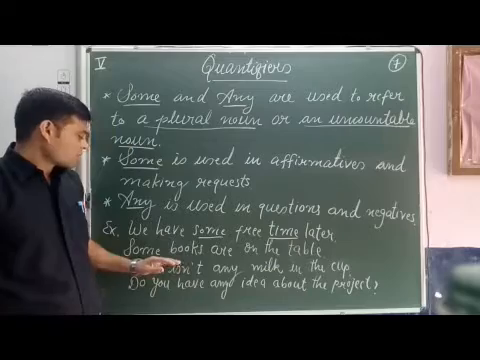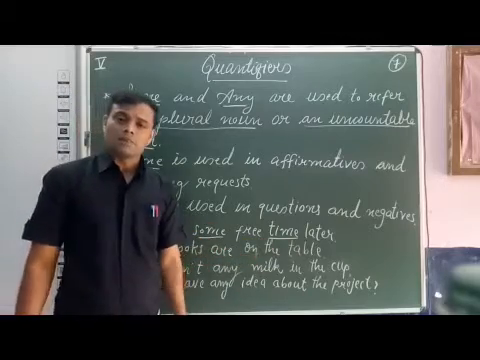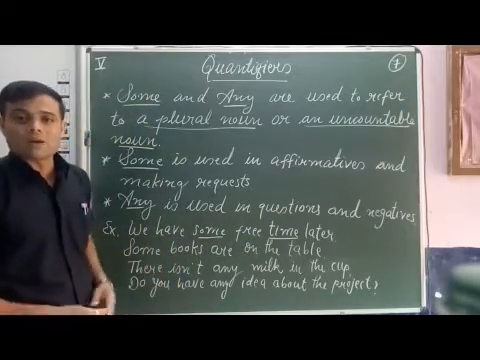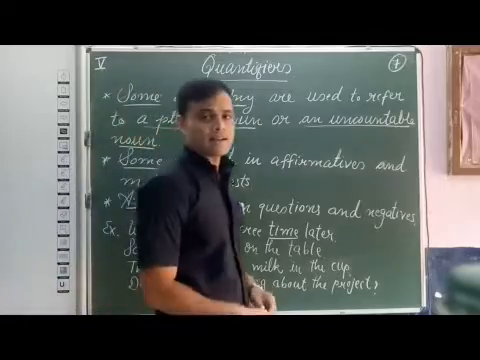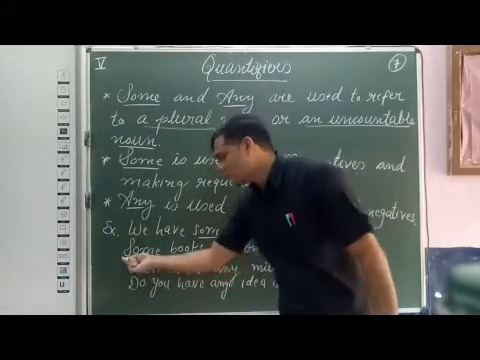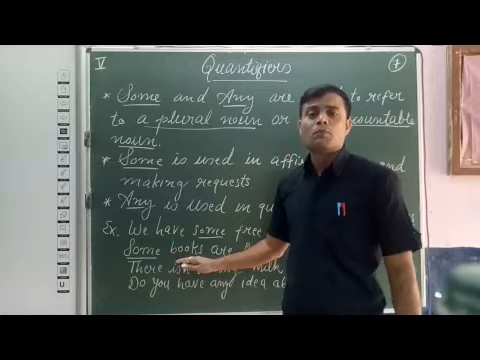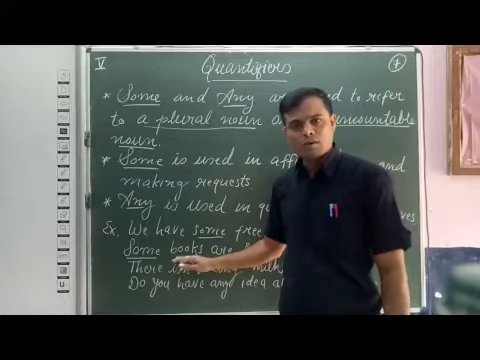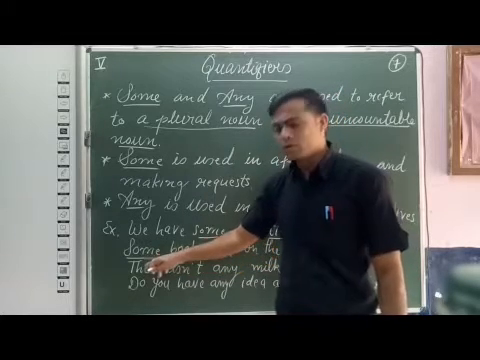Another example: some books are on the table. The present sentence is also an affirmative sentence, and here some is used before a plural noun. Books is a plural noun, so we have used some.